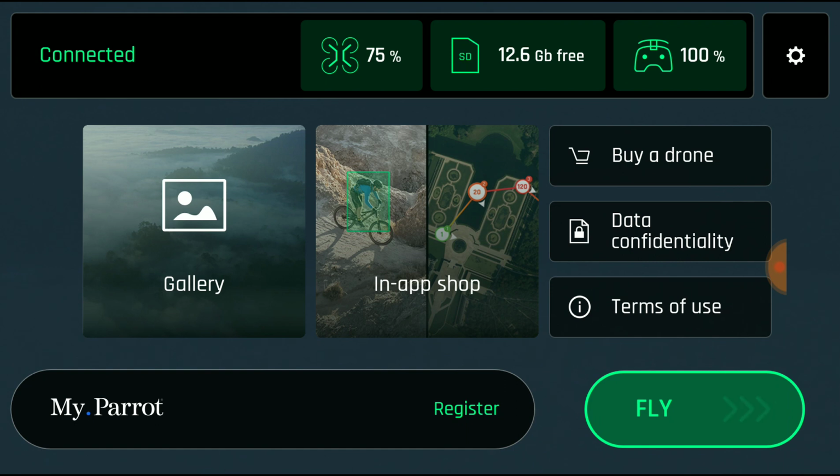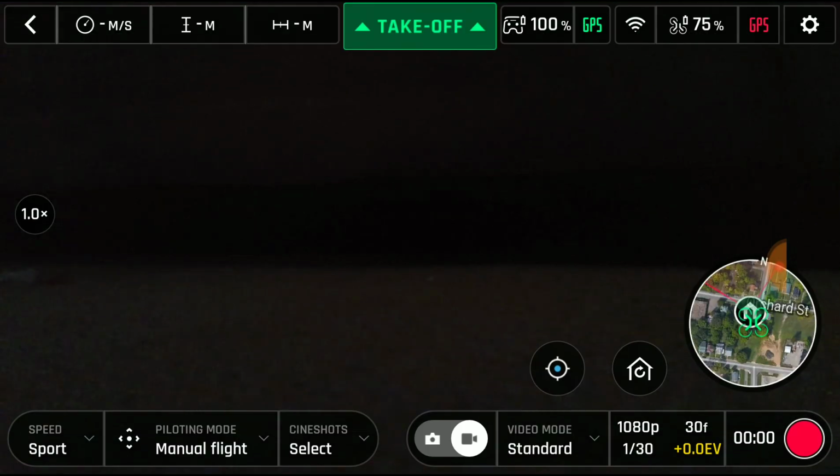Alright, now I didn't buy any of the stuff in the App Store. I don't use Follow Me and all that stuff. I just like to fly manually. But when you go to hit fly, you should get picture.